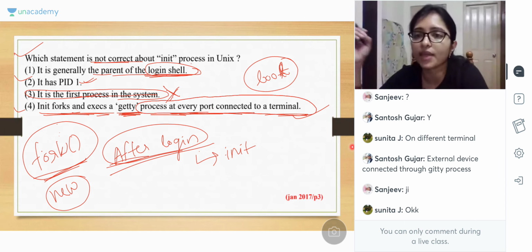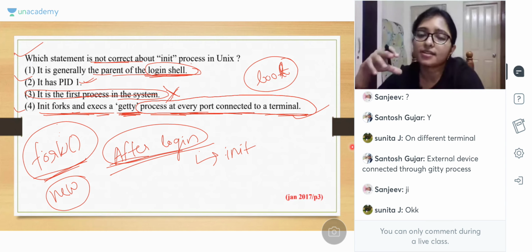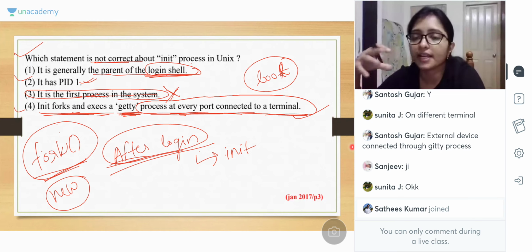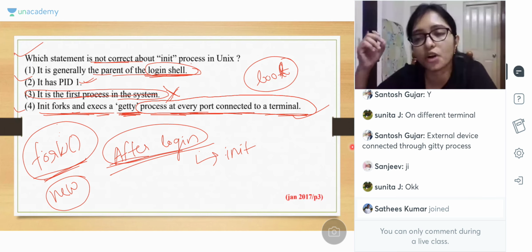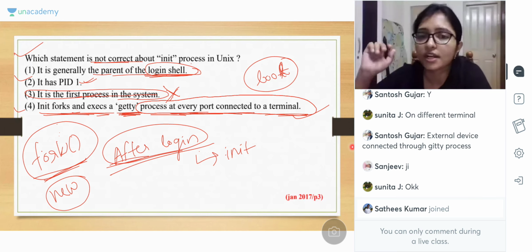Why are we using the port? To take input, right, and to connect external devices through the port. And sometimes we are using a port for an application. When you are starting any application like Skype, that is also a different process. So for that process also, it has to start. Got it? That is the getty.